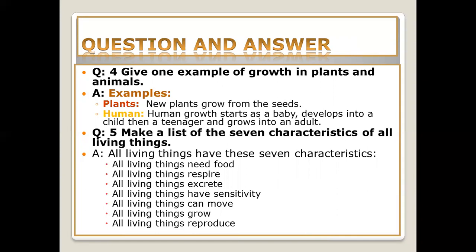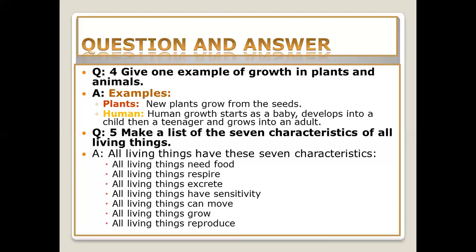Question number 5 is, make a list of the 7 characteristics of all living things. We have already learned about these 7 characteristics. The first one is, all living things need food. Then all living things respire. The third one is, all living things excrete. Then all living things have sensitivity. Then all living things can move, they can grow, and they reproduce.